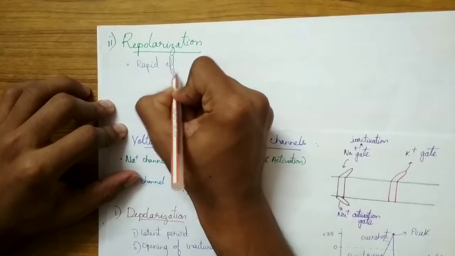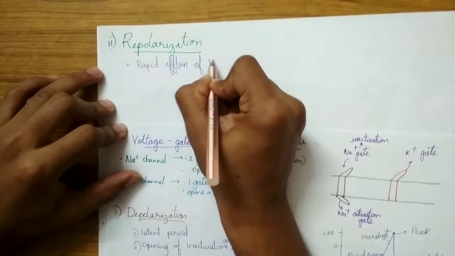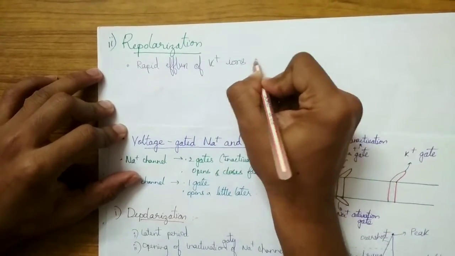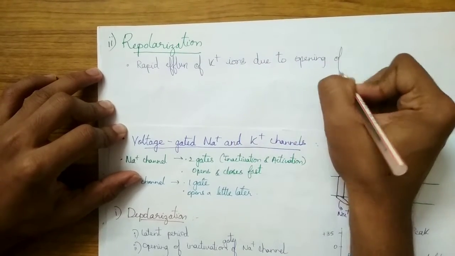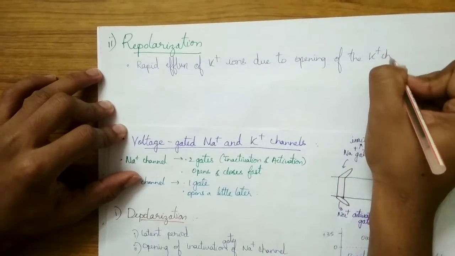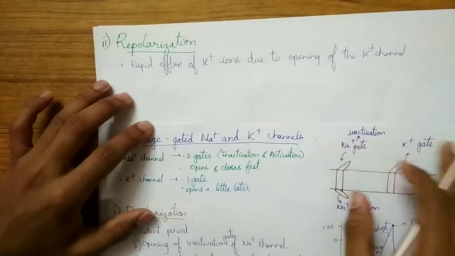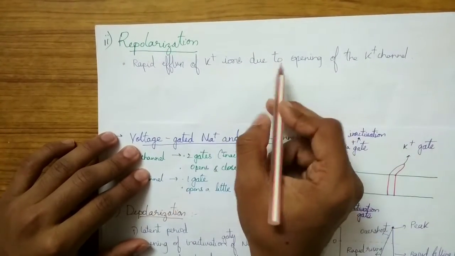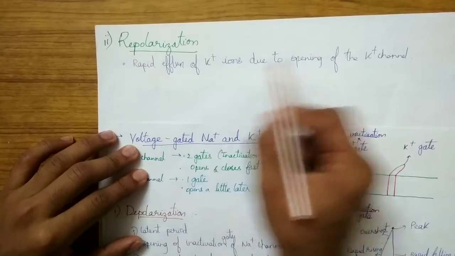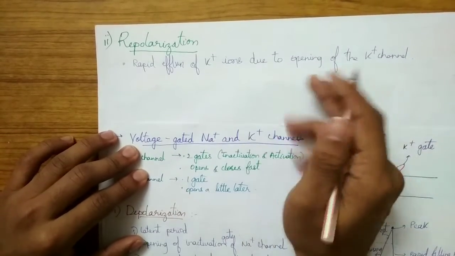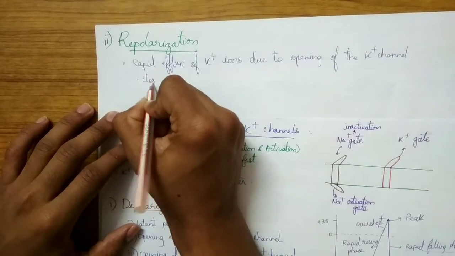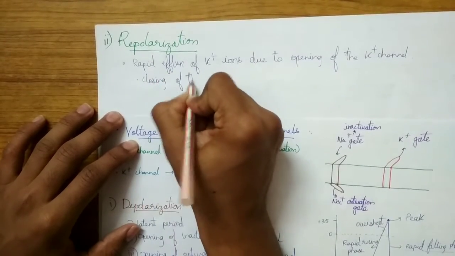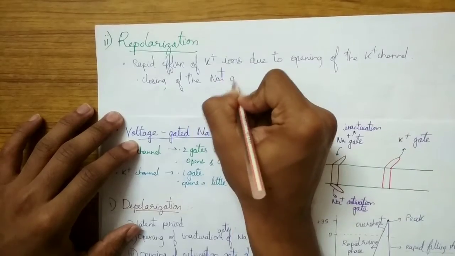Rapid efflux of K plus ions due to opening of the K plus channel. So it rapidly falls because there will be closing of the Na plus gate and there will be rapid opening of the K plus gate. So both will happen and therefore there is a rapid fall. There is also closing of the Na plus gates.